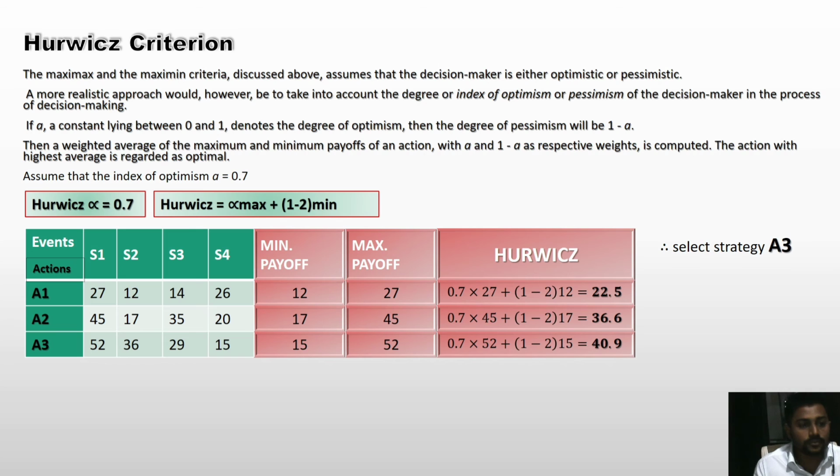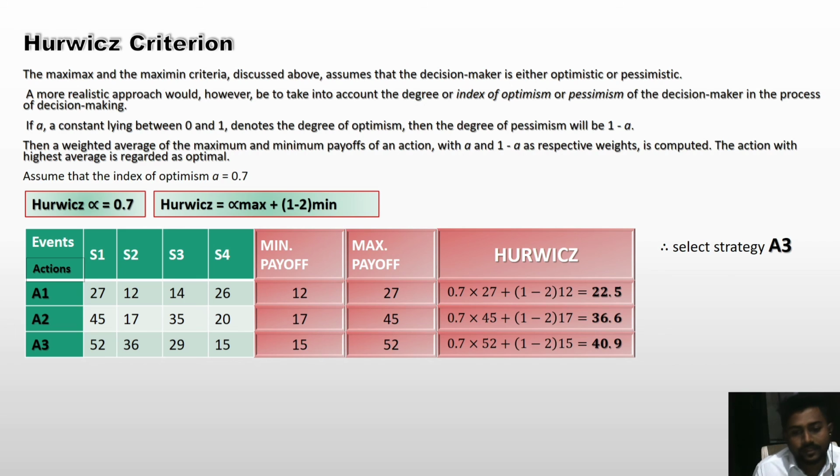So here we assume that the index of optimism alpha is equal to 0.7. I give there alpha equal to 0.7, and I give there the formula to calculate Hurwitz criteria: alpha times maximum plus (1 minus alpha) times minimum.